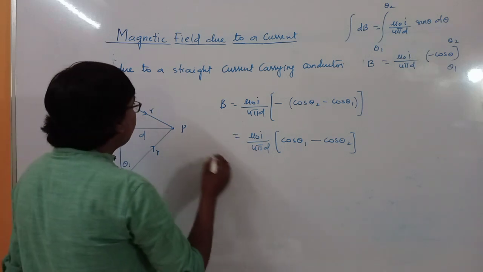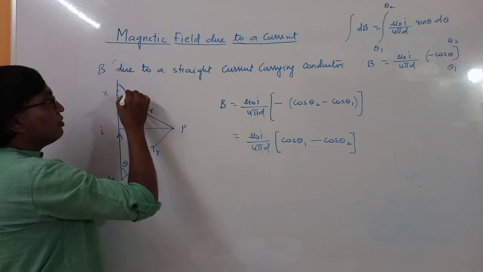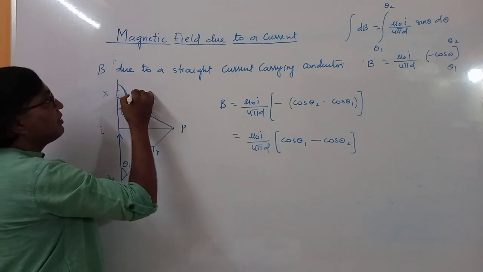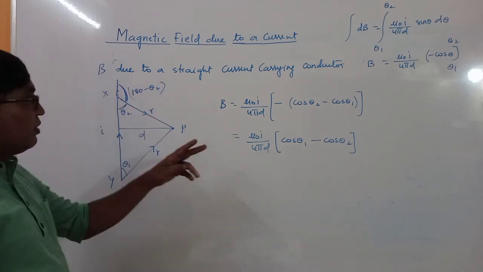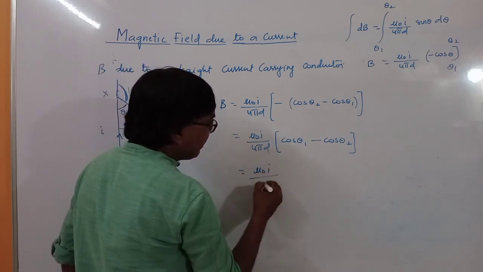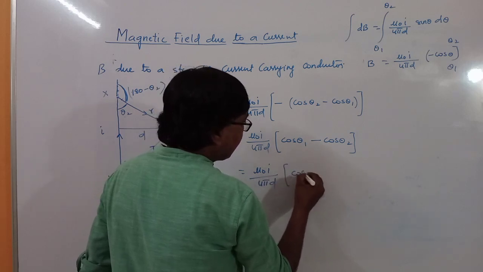So now in this equation we can write this angle: this theta 2, so this angle here, we can write as 180 minus theta 2. So in this equation, mu naught I by 4 pi d, cos theta 1 as it is.